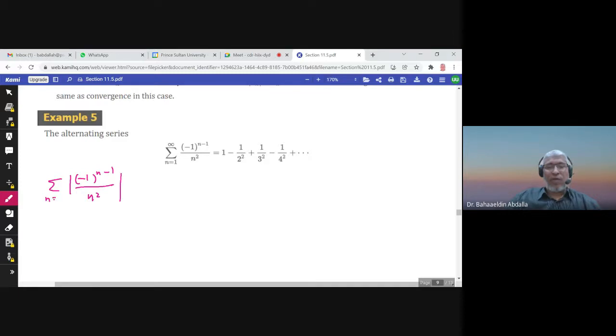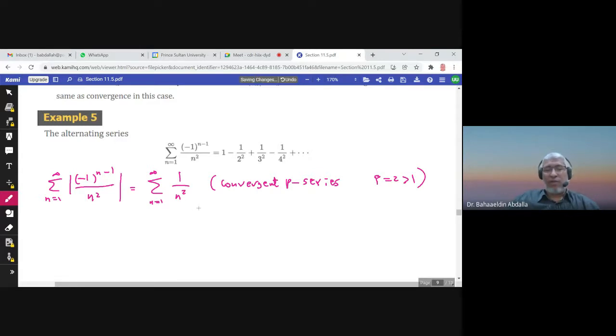Now, if you take the absolute value, this will give you summation 1 over n square. And we know that 1 over n square is a convergent P series because p is equal to 2 greater than 1. For more about P series, please check section 11.3.